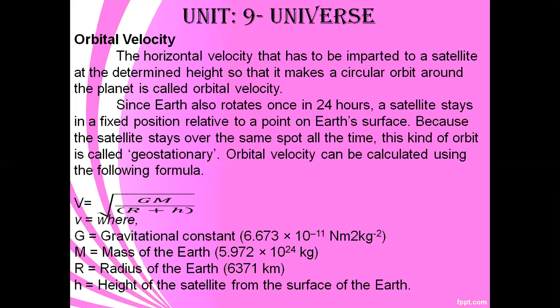Since Earth also rotates once in 24 hours, a satellite stays in a fixed position relative to a point on Earth's surface. Because the satellite stays over the same spot all the time, this kind of orbit is called geostationary.